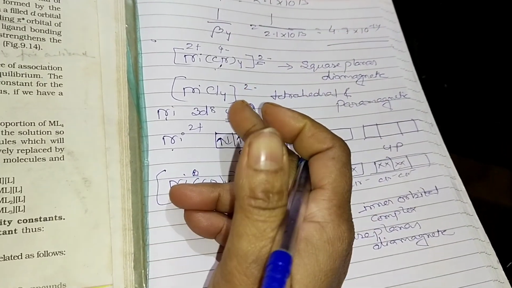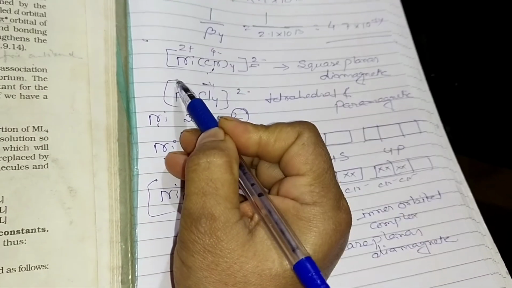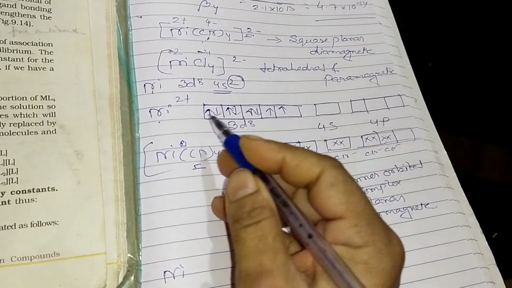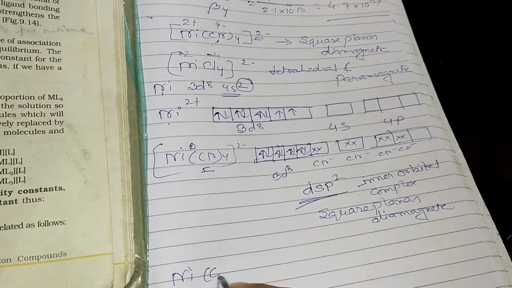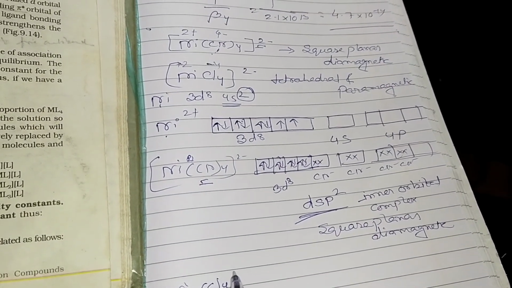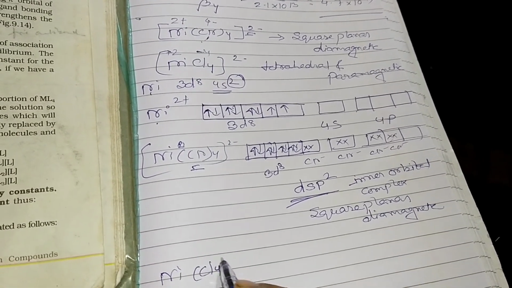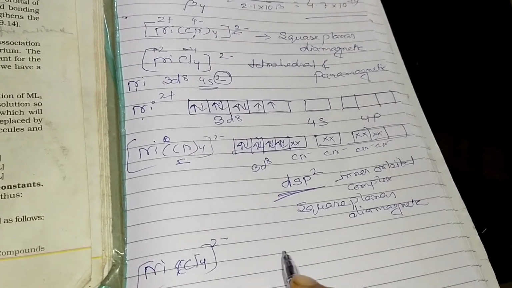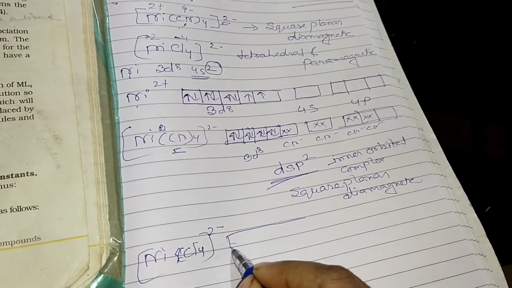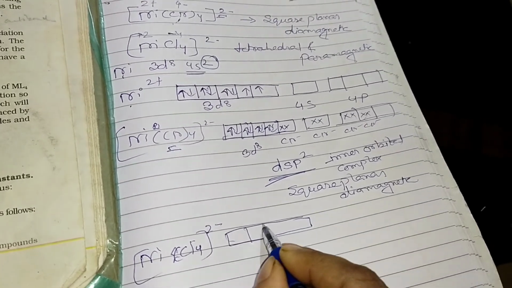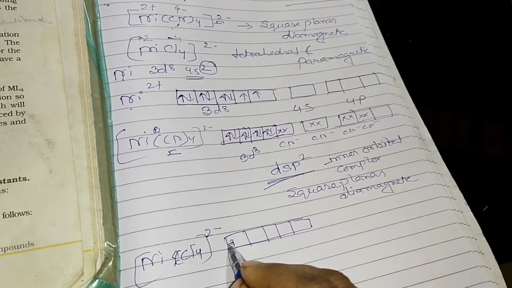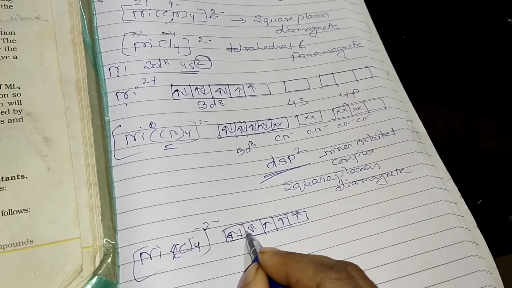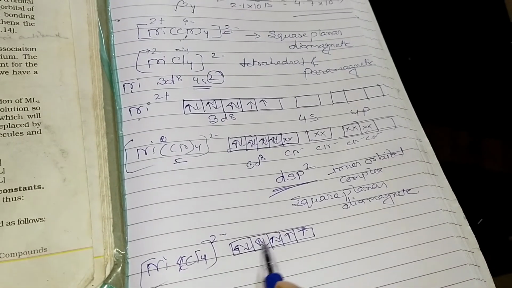Now we are coming to [NiCl4]2-. The condition is the same: Cl is also -1, so four chlorides give -4, and definitely nickel is +2. All of you know the electronic configuration of nickel 2+ is 3d8. So for NiCl4 2-, the electronic configuration is 3d8: 1, 2, 3, 4, 5, 6, 7, 8. Clear now? Why?